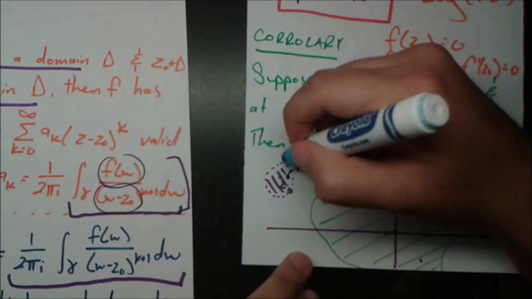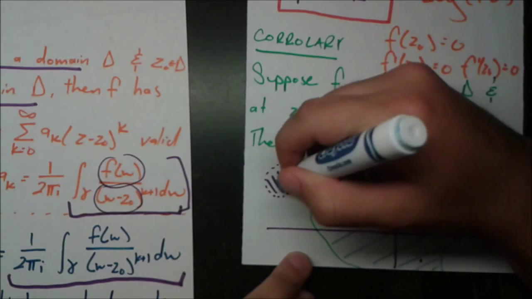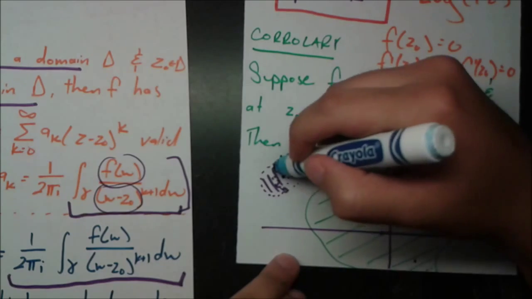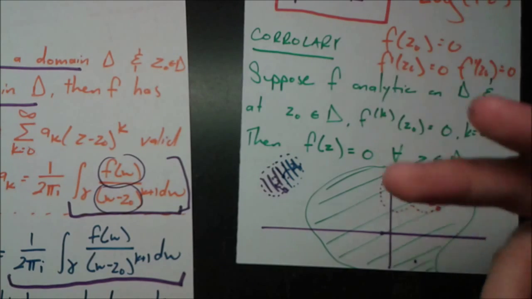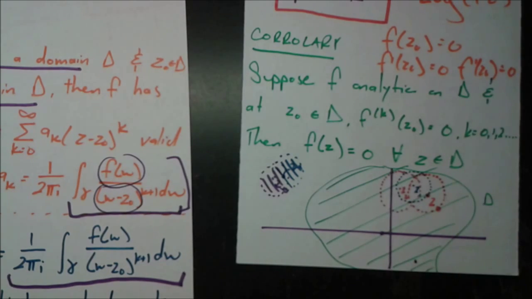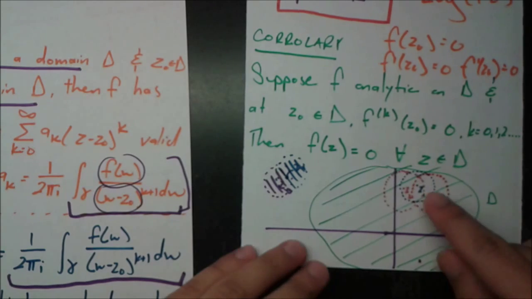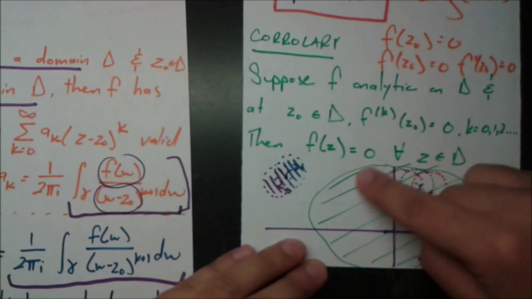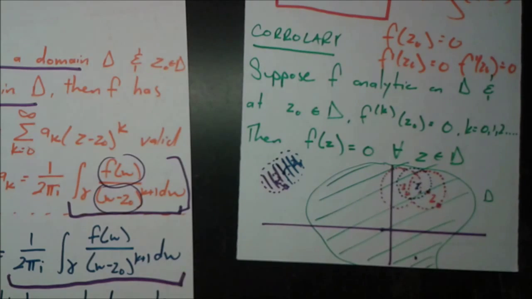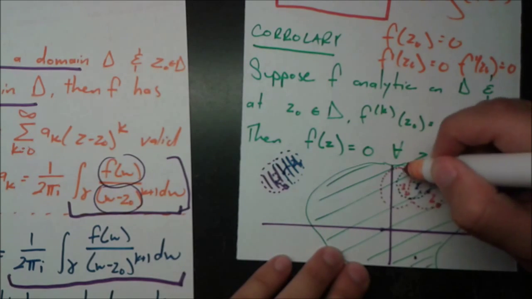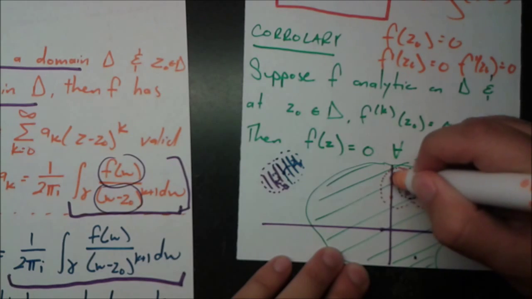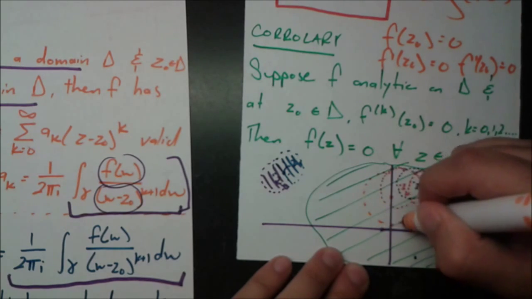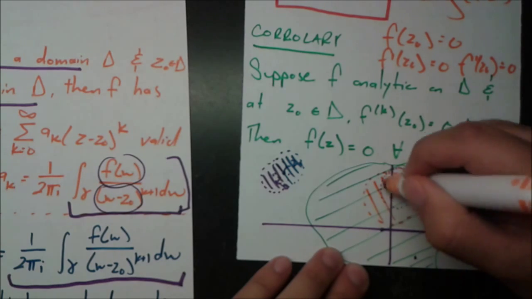We can just draw another open disk like this, and we can apply the same logic and say that everything inside this open disk is going to have the initial function evaluated there be 0, first derivative 0, second derivative 0. It's all true again. And using that method, sometimes very slowly, we can work our way around this whole domain just by drawing more open disks like this. So just to see how this might work, the last one I drew is this pink one right here on the very outside. So pretend I chose a point right there. So now I can draw a fairly large disk, and everything inside there is 0.